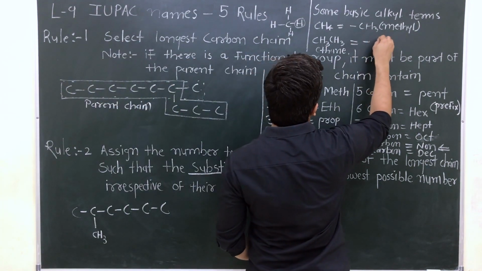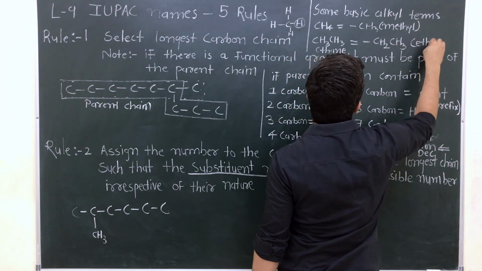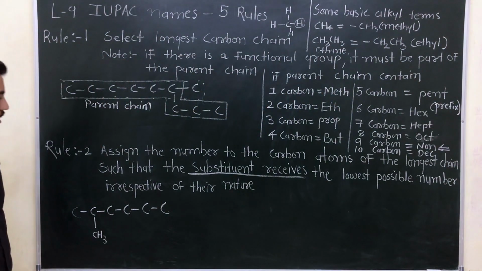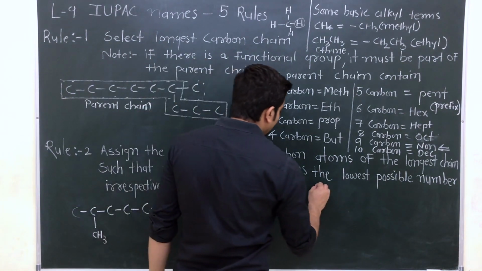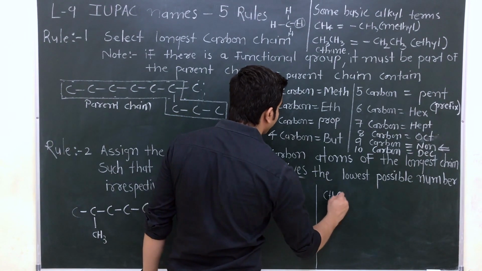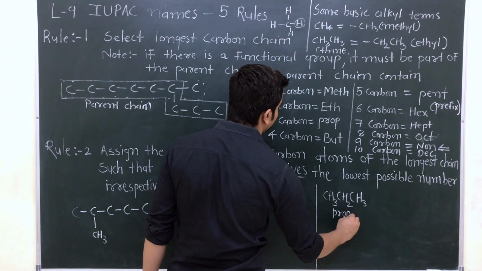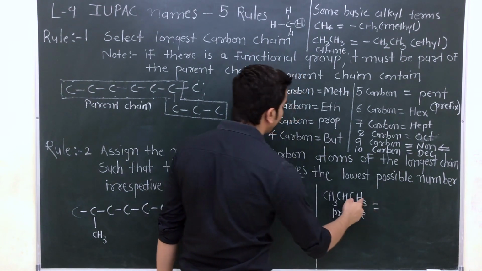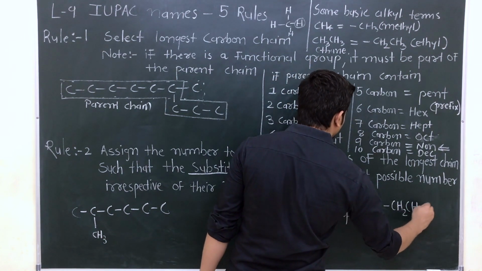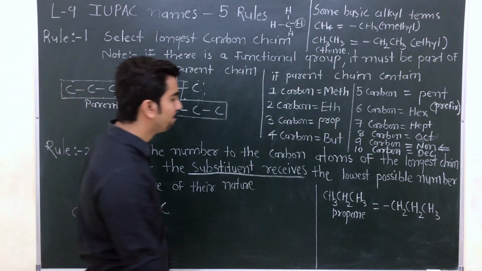So CH2CH3 is known as the ethyl. Clear? By the same way, CH3CH2CH3 is the molecule of propane. But if you remove one hydrogen, CH2CH2CH3 is known as a propyl.